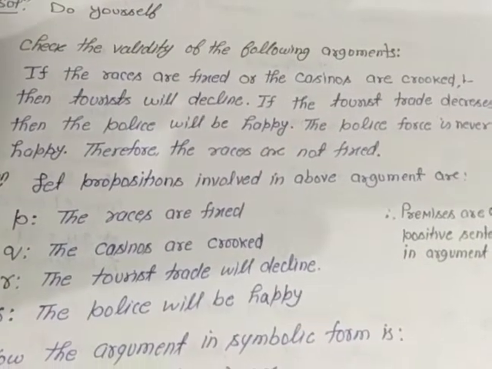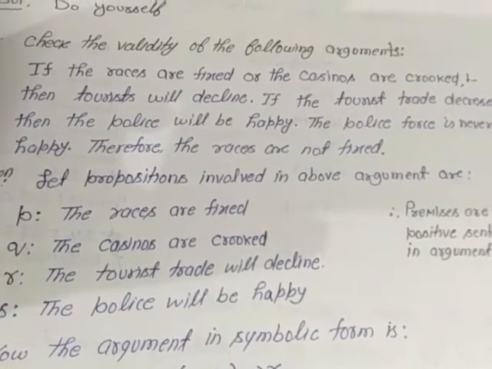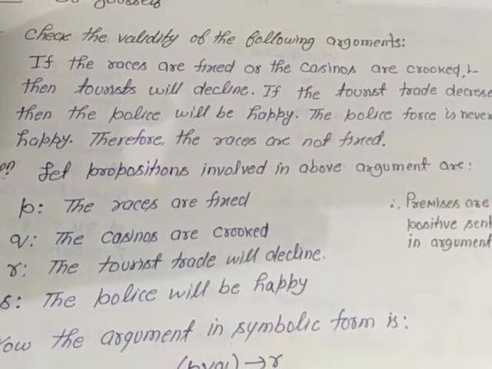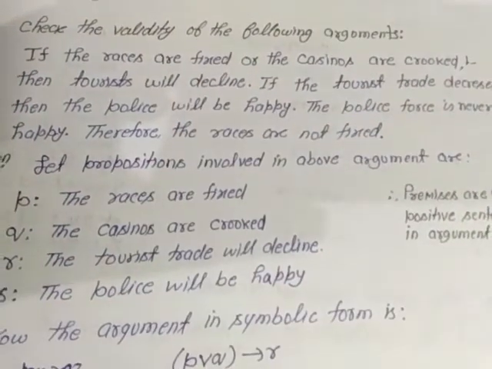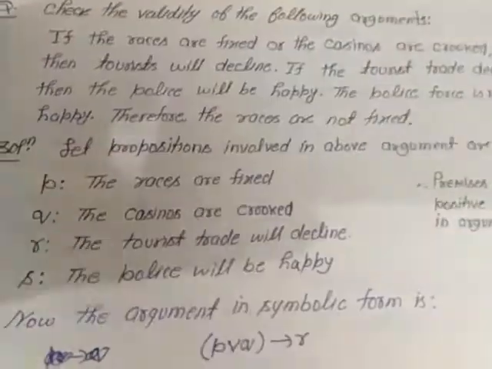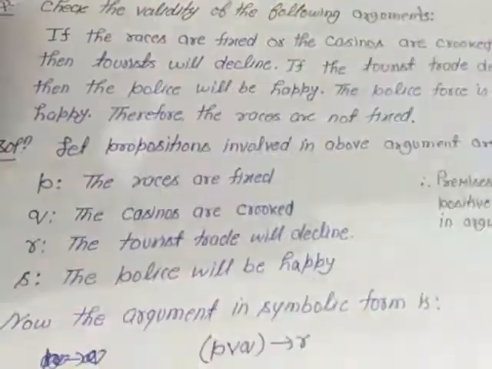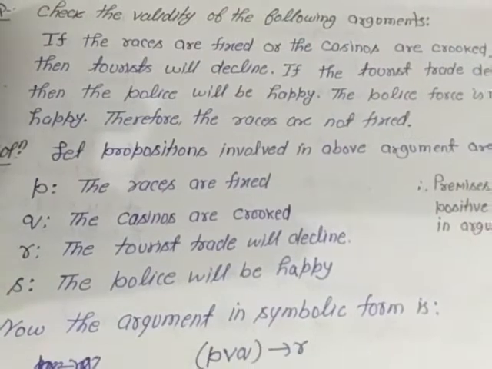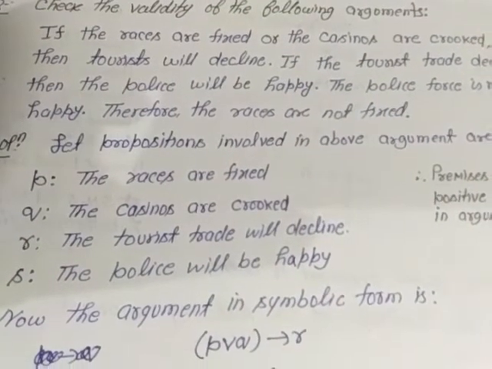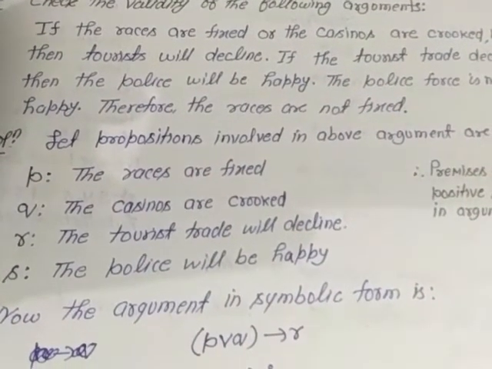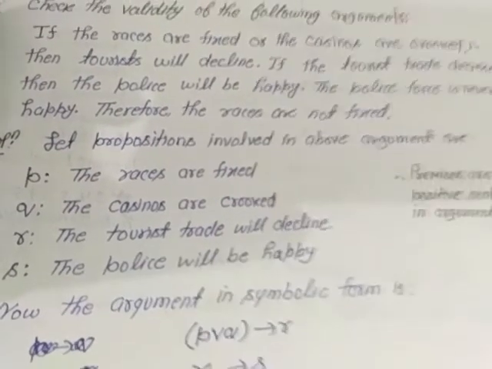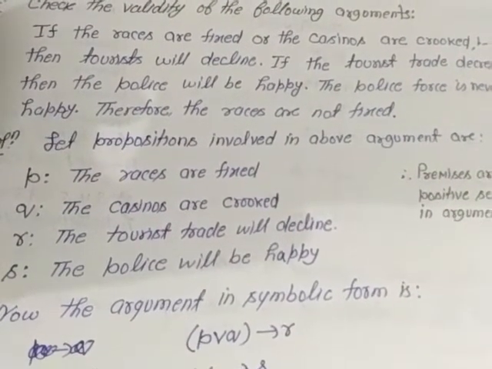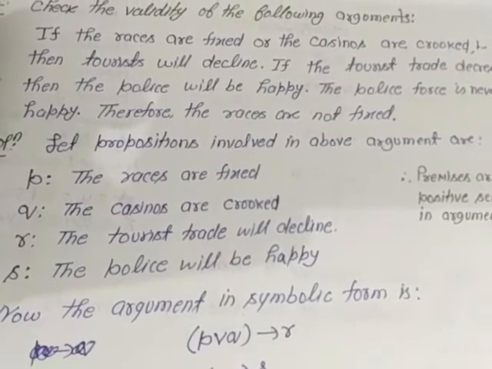Now next, the police force is never happy. This is the used statement. Therefore the races are not fixed. We have used its negation form, the races are fixed. So here we have seen that we have found four premises from the given argument which are in assertive or affirmative form, and all of them have the truth value capital T.